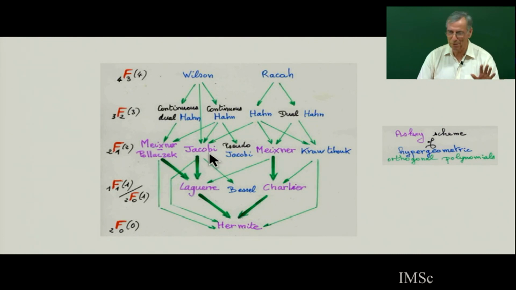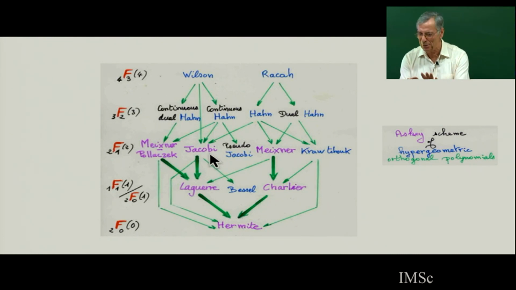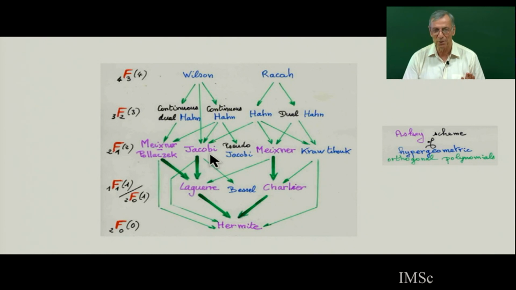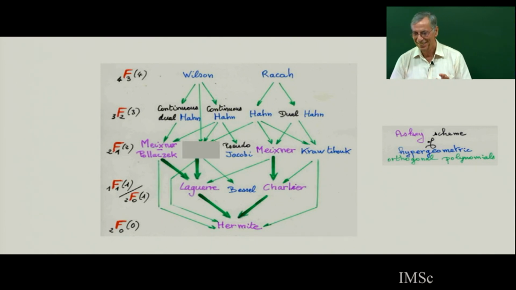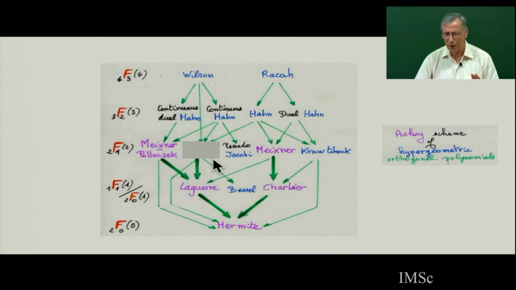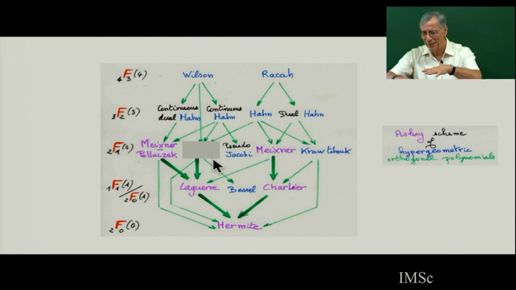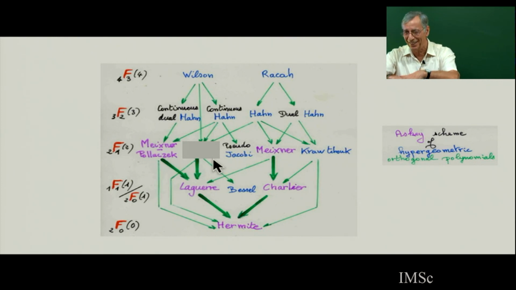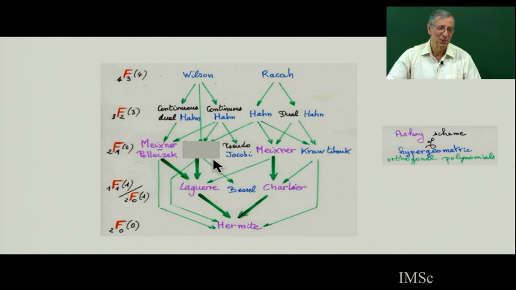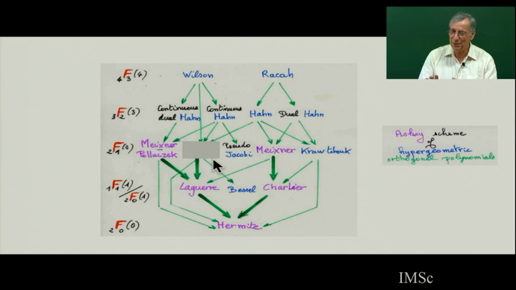Jacobi, I will use exponential generating function, so it's very close to Scheffer. It's not exactly Scheffer, so Jacobi is not Scheffer. But in fact, with Jacobi you will see combinatorics, it's a kind of superposition of two Laguerre, a blue Laguerre configuration and a red Laguerre with some condition on the compatibility.